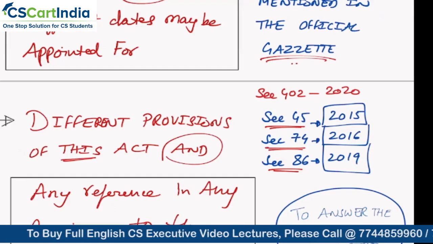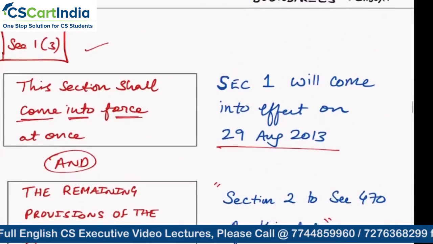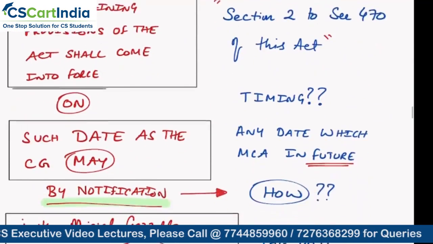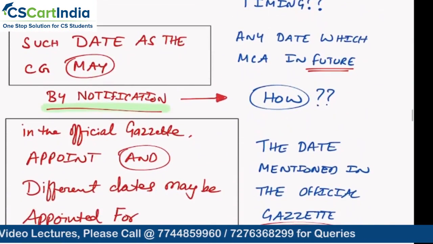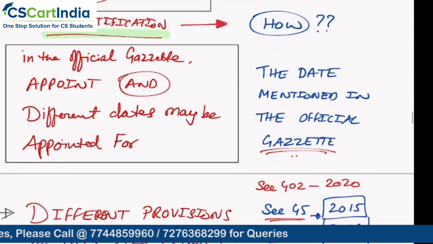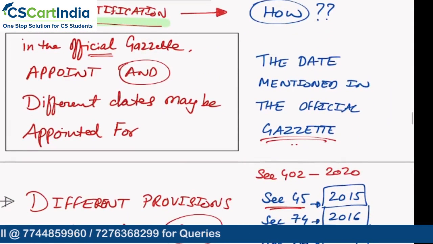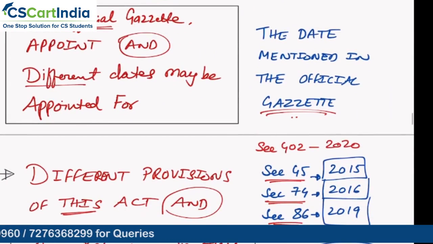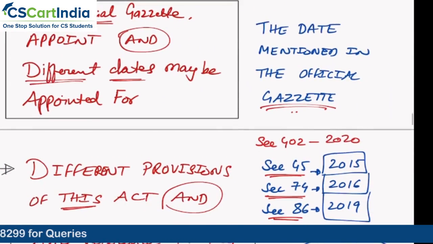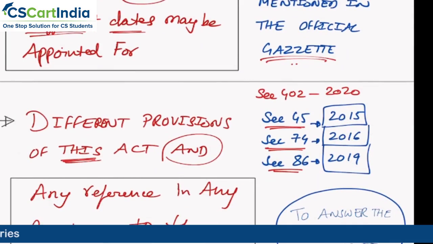to make sure that different sections can have different dates from which it will become applicable is in the hands of section 1 subsection 3. Right? That is what we need to understand. So it says this section shall come into force at once, and the remaining provisions of the Act shall come into force on such date as the central government may by notification in the official gazette appoint, and different dates may be appointed. This is the most important. Different dates can be appointed for different sections of this Act. That is what I told you.